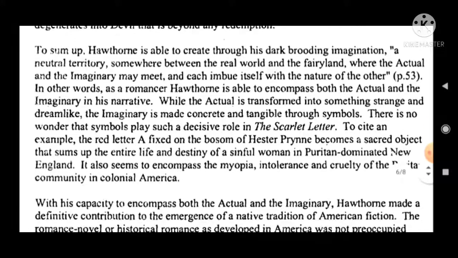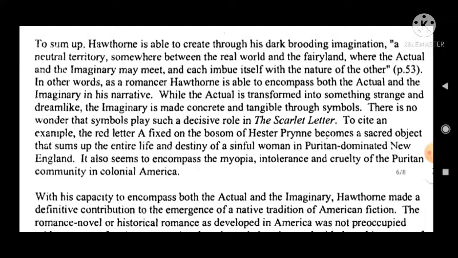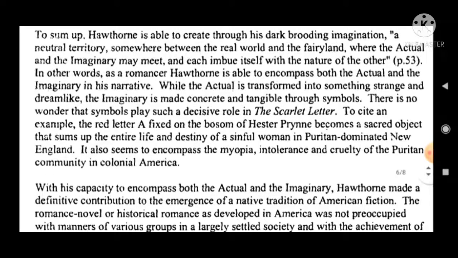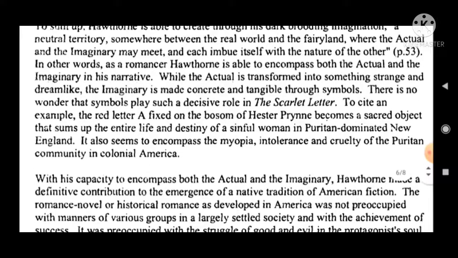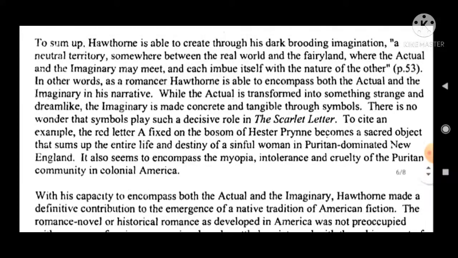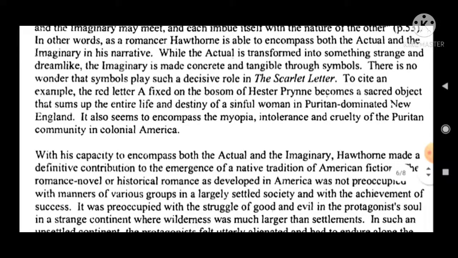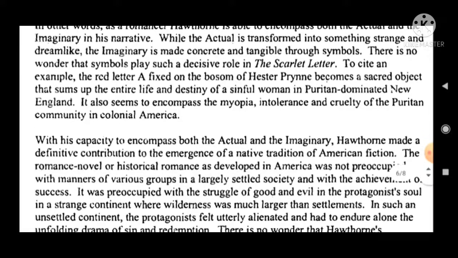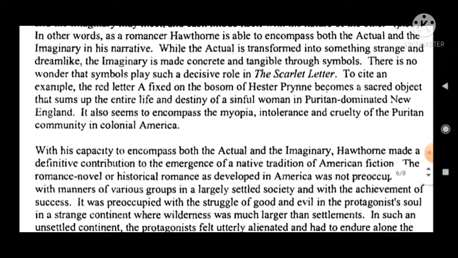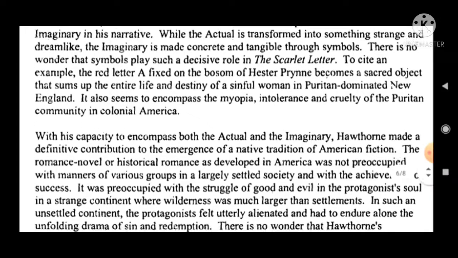To sum up, Hawthorne is able to create through his dark, brooding imagination a neutral territory somewhere between the real world and the fairyland, where the actual and imaginary may meet, and each imbue itself with the nature of the other. In other words, as a romancer, Hawthorne is able to encompass both the actual and the imaginary in his narrative. While the actual is transformed into something strange and dreamlike, the imaginary is made concrete and tangible through symbols.